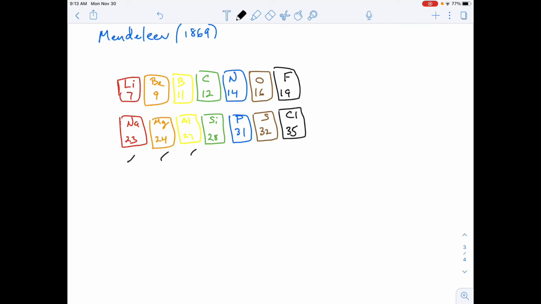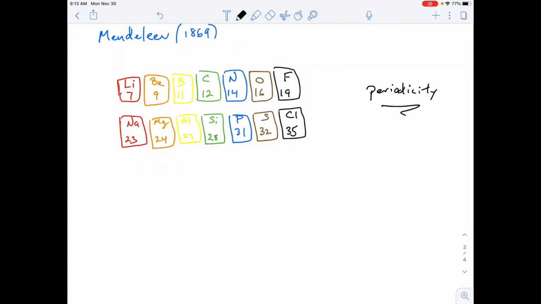We go from a red to an orange to a yellow to a green to a blue to a brown to a black. And this is called periodicity, right? This repeating pattern, it's periodic. It's kind of like days of a week, right? Days of a week is Sunday, Monday, Tuesday, Wednesday, Thursday, Friday, Saturday, and then the next week starts again with Sunday, Monday, Tuesday. So every 7 days, you start with a Sunday, or every 7 days, it's Tuesday to a Tuesday, or Thursday to a Thursday. And so same thing here.